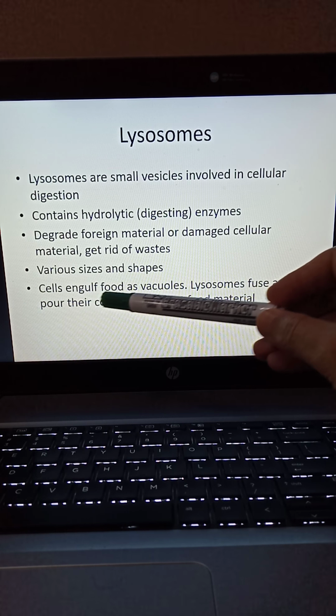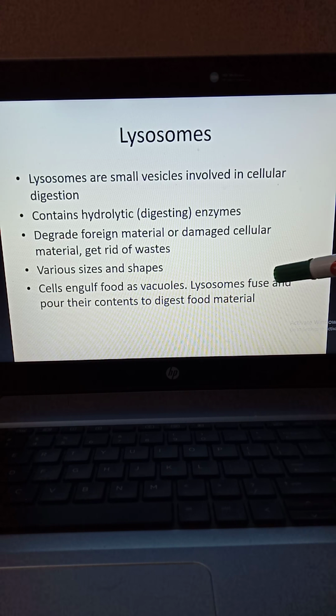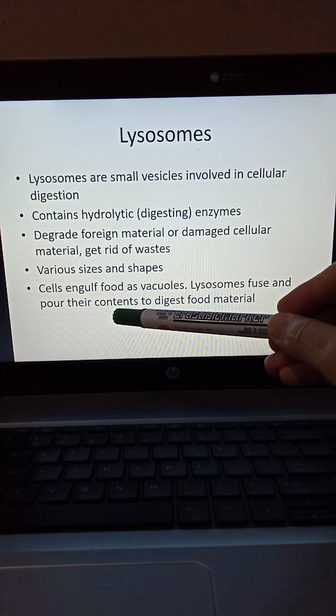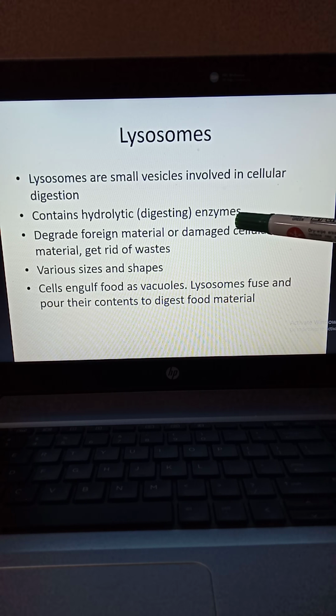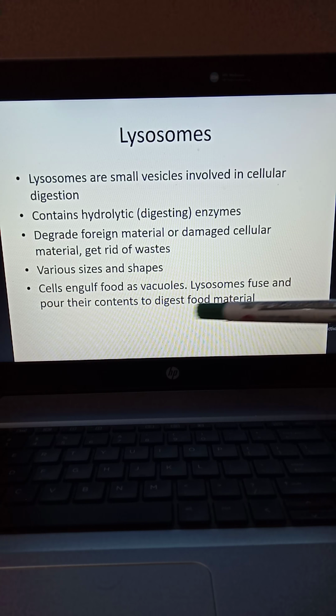They can basically fuse with that food. For example, there is food inside the cell, so that food touches the lysosome, and the lysosome fuses with that material and pours out the chemicals, which are the enzymes present inside lysosomes, and those enzymes then start digesting the food material.